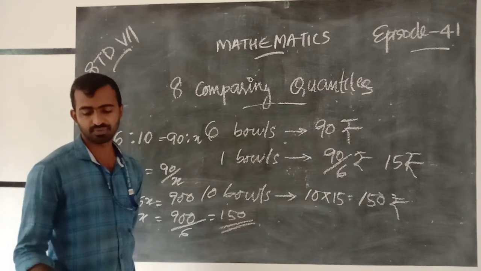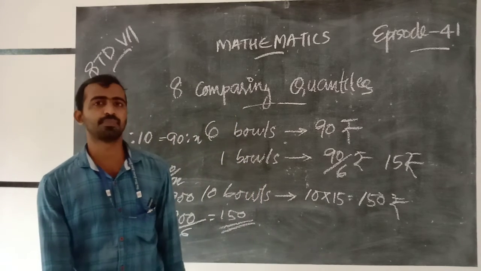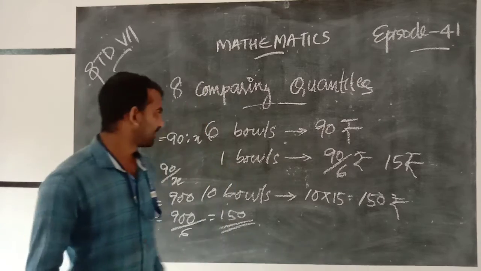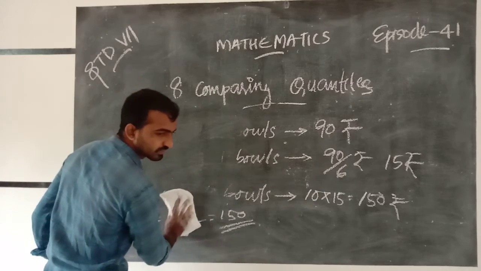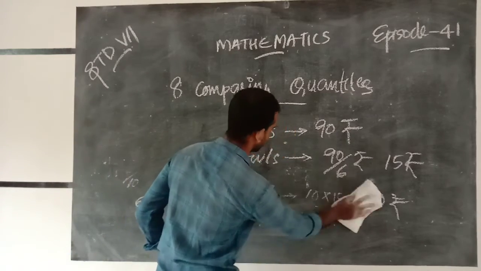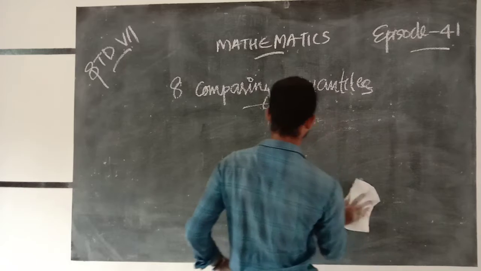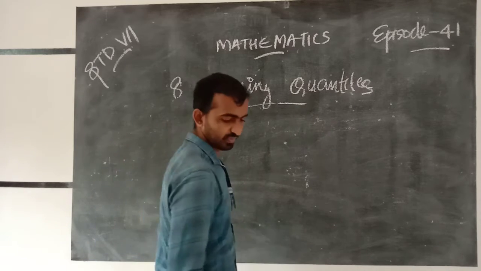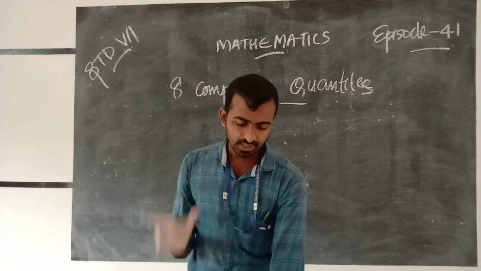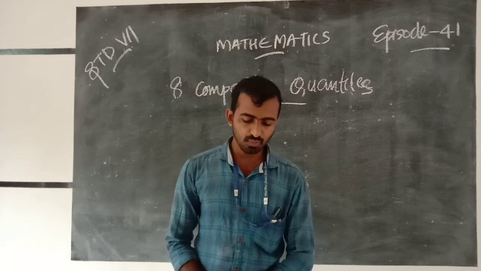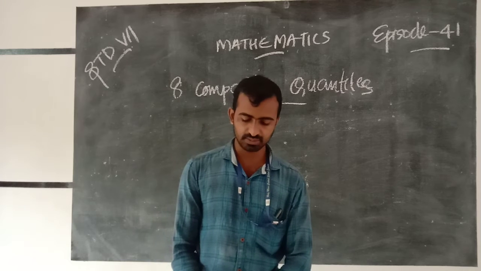We get 150. The answers are the same. For another example, the car that can go 115 km with 25 liters of petrol.